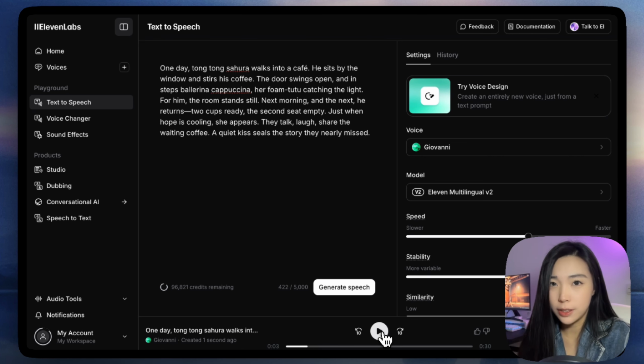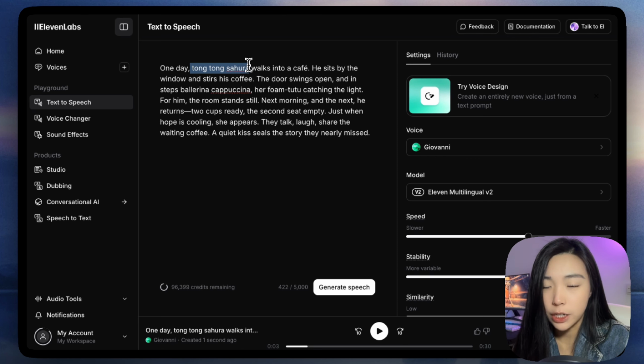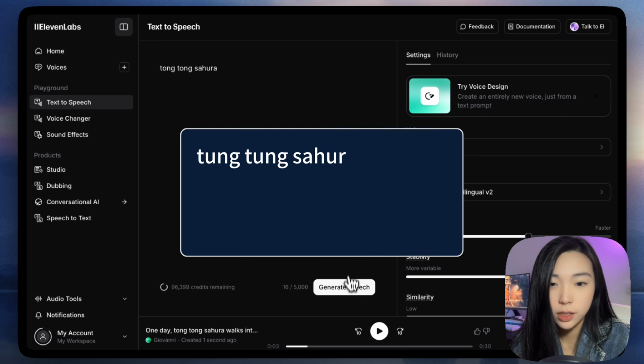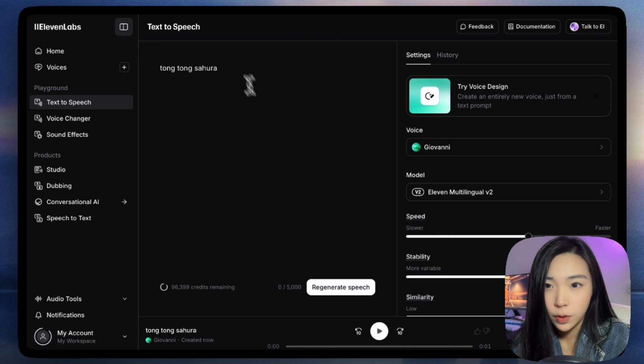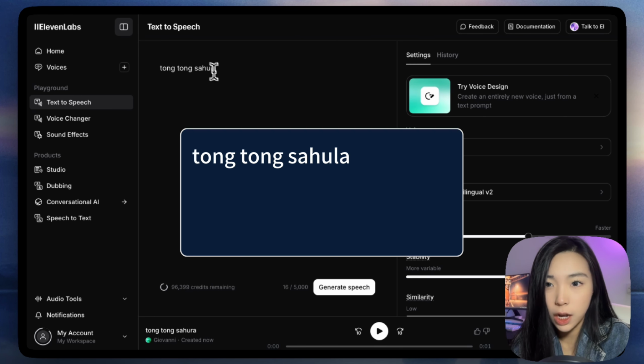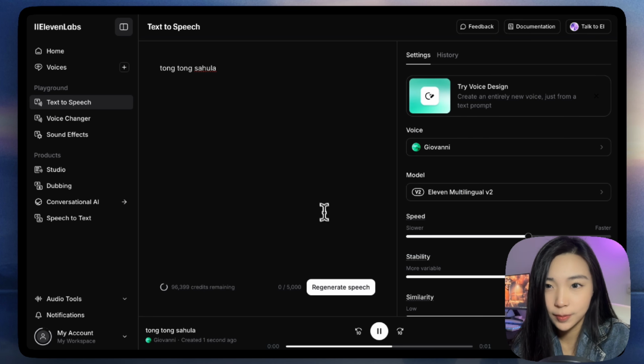So the go-to voice on 11 Labs for me is Giovanni. I find it to work pretty well in the Italian Brainrot universe. One trick is that you want to spell these Brainrot characters using their funny pronunciation. So this is Tung Tung Sahura. Tung Tung Sahur. Or you can even put Tung Tung Sahura. Tung Tung Saulau. Okay, maybe not.